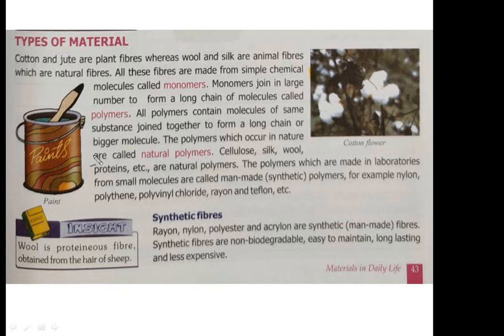Now, types of material. Cotton and jute are plant fibers, whereas wool and silk are animal fibers, which are natural fiber. So you can see that cotton and jute, these are naturally occurring material which are plant fiber. You can get it from plants. Now silk and wool, these are animal fiber. We get silk, we get wool from animals. So all these are natural fiber.